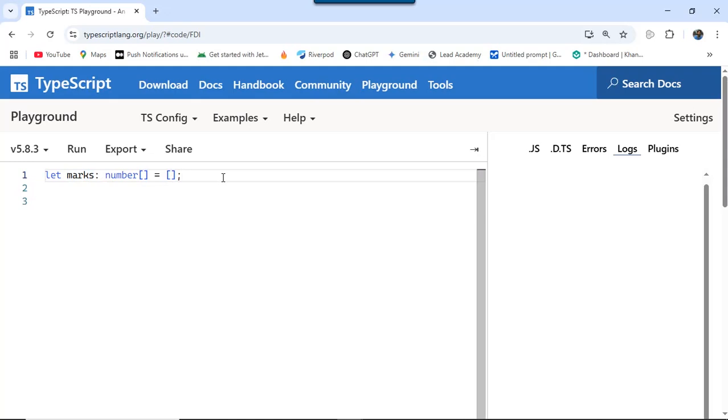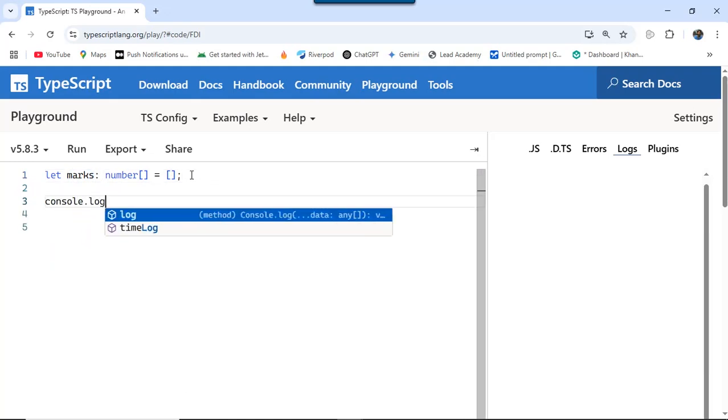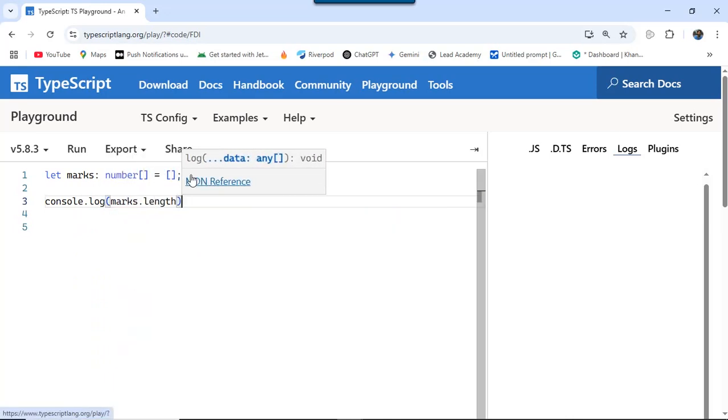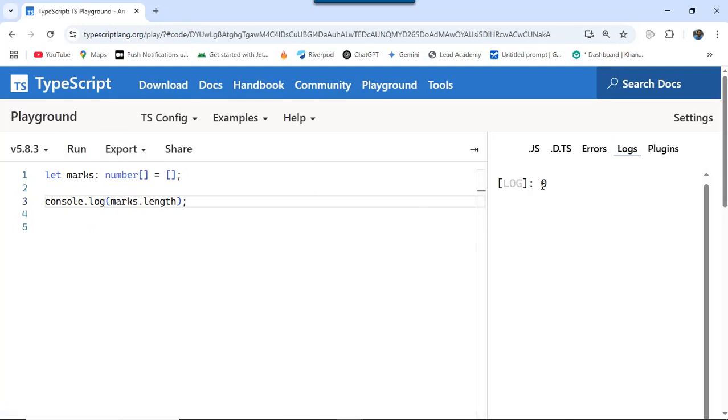And we can check the length of this array or list by simply calling the marks dot length property, and if I run this program, you see the length is 0 because currently there are no items in this array. So let's define some items, some marks, for example 45, 95, 78, 12, 25, 36, 95, 96.